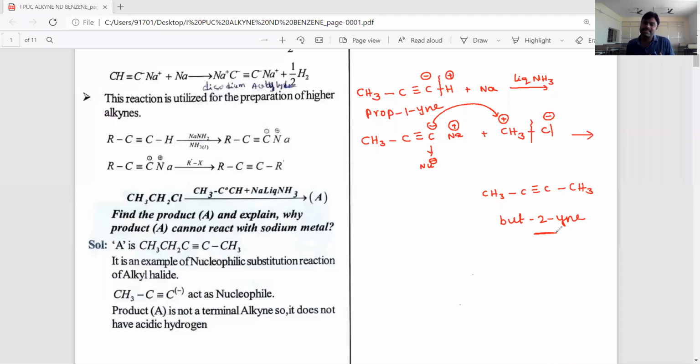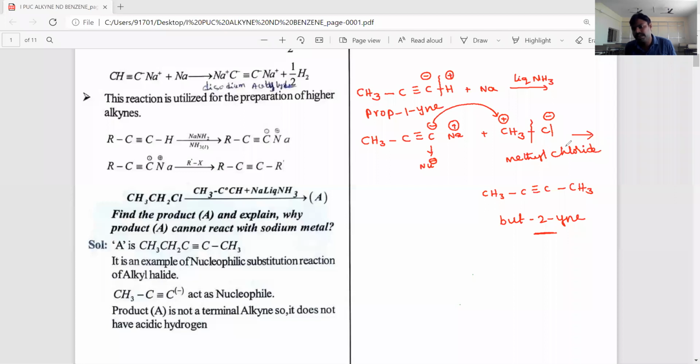That's why these reactions are useful. Whenever terminal alkynes react with active metals like sodium, or with a strong base like NaNH2, sodamide, they produce sodium alkanides. These sodium alkanides are useful for the preparation of higher alkynes when they react with an alkyl halide, such as methyl chloride.